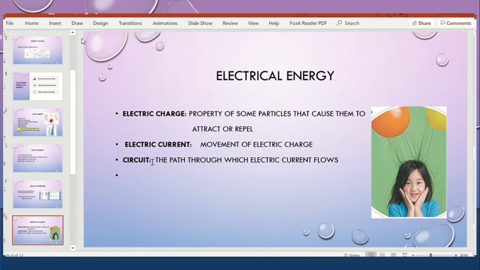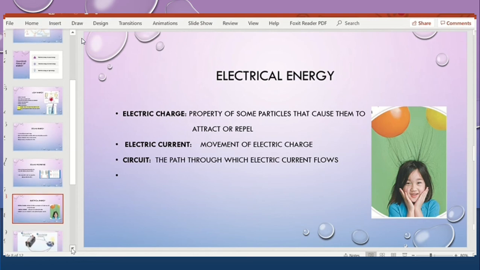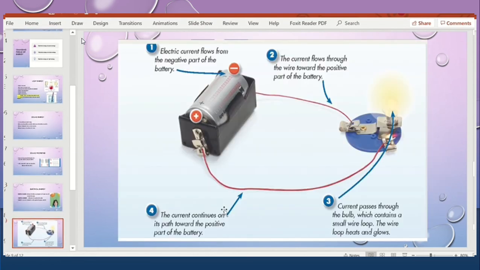Okay, where is the circuit? You will see the circuit from here. This is a circuit. Circuit means the path through which electric current moves, and for the circuit we must have a source of energy. Here the source of energy is this battery.